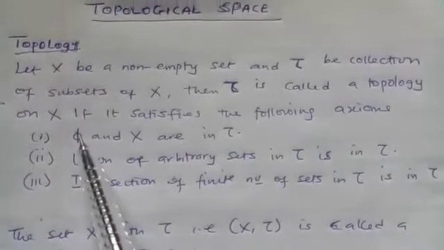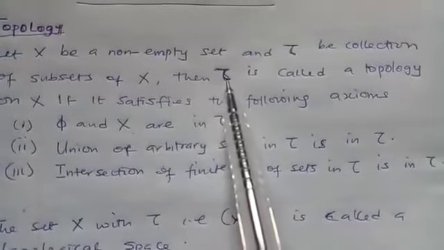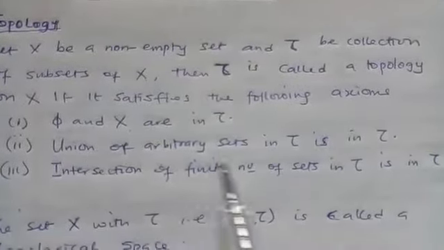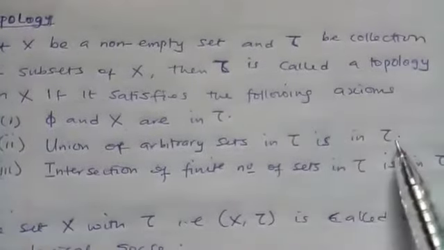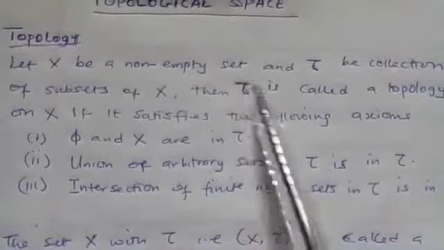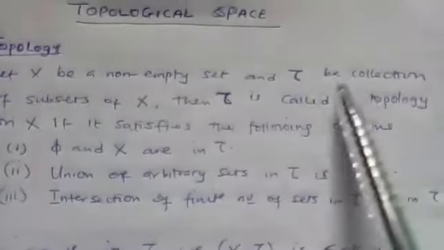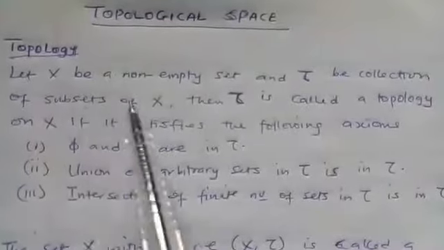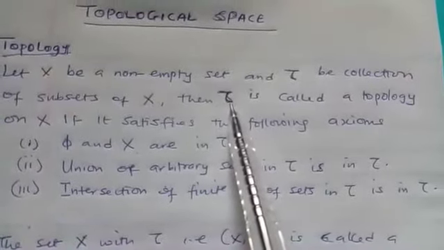The first one, phi and S are part of the collection here. The second, the union of sets in this tau is also in the tau. What that simply means is that if you find the union of all the sets, the collection of sets inside this tau, as you have said that tau is a collection of subsets of S, that means there are some sets inside this tau.